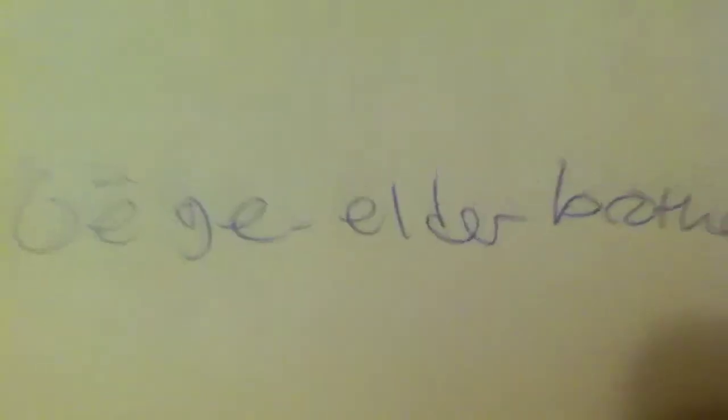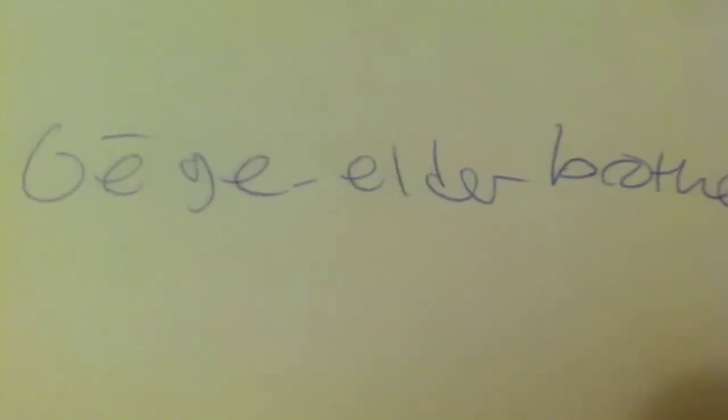Gege. This is how you say elder brother. And in China, they are really specific about how you address the younger brother, the older sibling, the younger sibling, and the mother and the father, the grandparents on the mom's side and the dad's side. And so this is how you say elder brother. And that's a tip in Chinese culture.